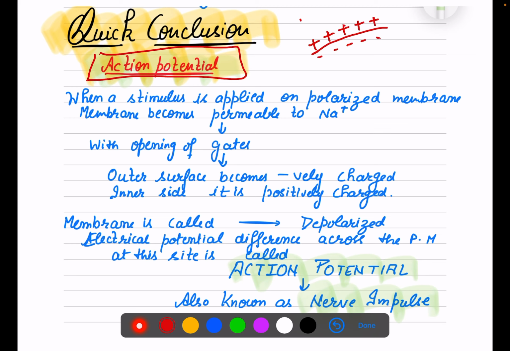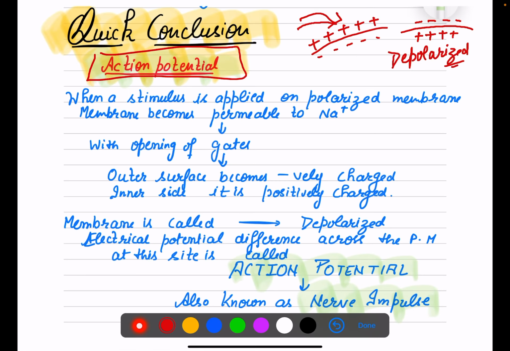On receiving the stimulus, the polarized membrane becomes permeable to sodium and the potential changes. The polarization changes and the membrane becomes depolarized. So the outer surface becomes negatively charged and the inner side becomes positively charged. This membrane is called depolarized.